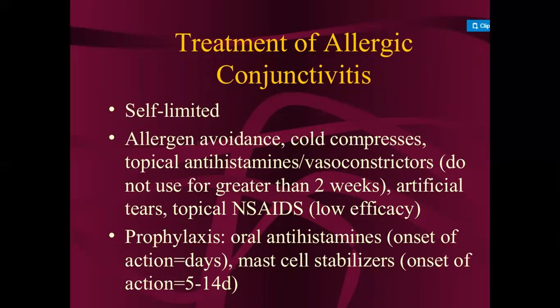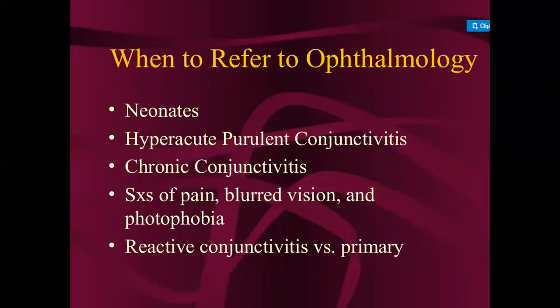Topical antihistamines or vasoconstrictors should not be used for greater than 2 weeks. Then artificial tears, and topical NSAID drugs, which have low efficacy; if the patient also has pain, we give topical non-steroidal anti-inflammatory drugs. Then prophylaxis: oral antihistamine, where the onset of action is equal to a day. Then mast cell stabilizer, where the onset of action is 5 to 14 days. Then when to refer to ophthalmology?